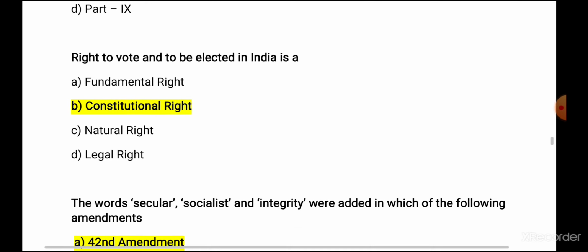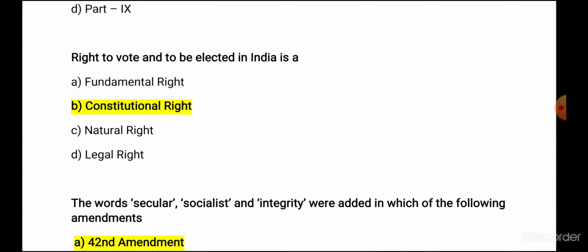Next, right to vote and to be elected in India is a constitutional right. We know what are all fundamental rights. Why this right to vote is constitutional right? We read in elections part 15, right? Article 324 to Article 329A.